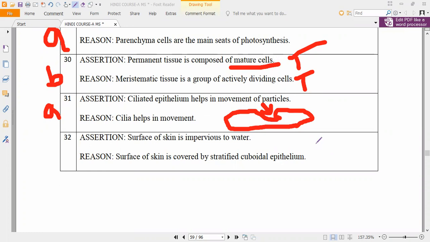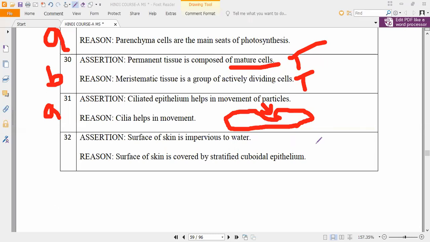Next, the reason: surface of skin is covered by what? Stratified cuboidal epithelium. Is it true? Check it and answer, please. You have to conclude whether the reason is true or not. The assertion is true, but the reason may be false. The cuboidal is for glands only, sir. That is what you have to conclude.